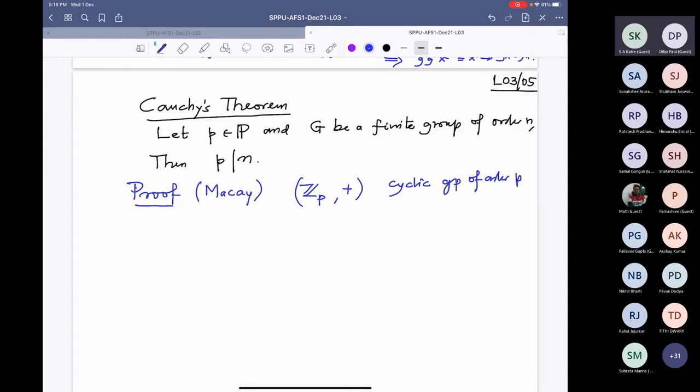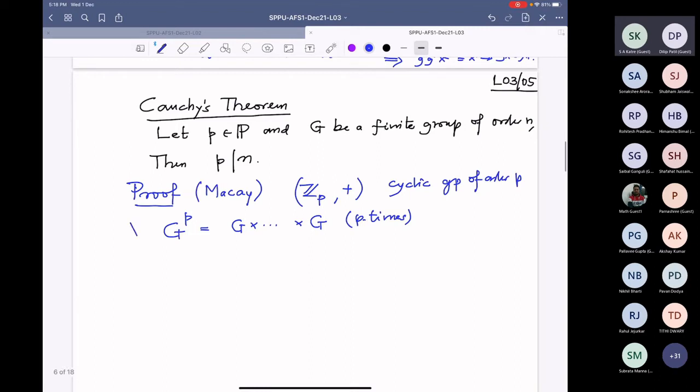And I want to consider G power P. That means the product G cross G cross G, P times. These are the P-tuples. So the elements are P-tuples. And we know therefore the cardinality.